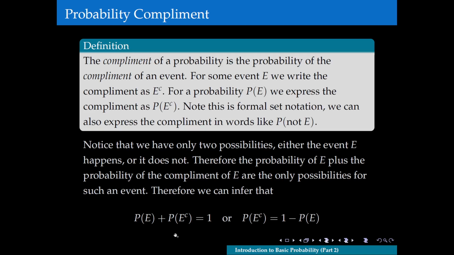Okay, so from this, we can infer a formula, right? Remember that all distinct possibilities, the probabilities of these, must equal 1, right? Because something has to happen. So either the event happens or it doesn't happen. So we can think of the probability of the event plus the probability of the complement of the event must always equal 1. Because again, the event E is the set of all outcomes in the event, and the complement of E is the set of all other outcomes that are not in the event.